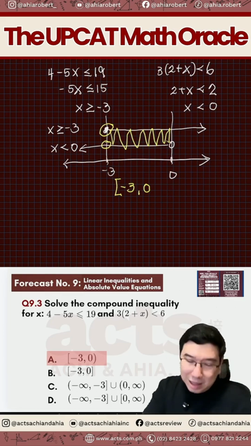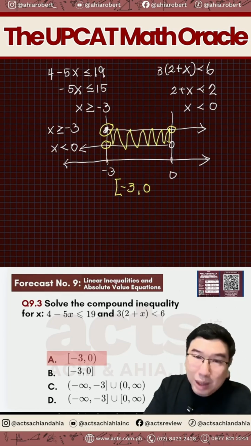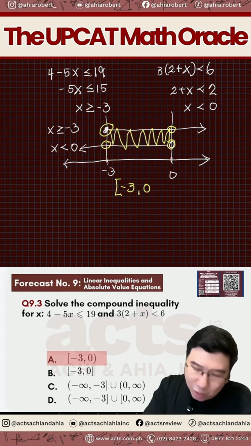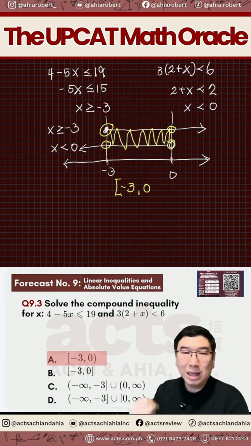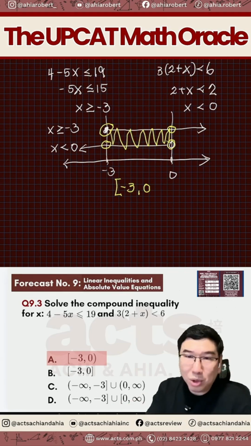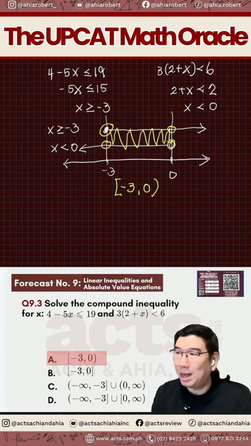Now, dito sa other side naman, si 0 dito included. Pero dito sa x less than 0, hindi siya kasama. Dahil hindi siya kasama, we have to exclude the point 0. That means we should not use bracket. Instead, we should use parenthesis.